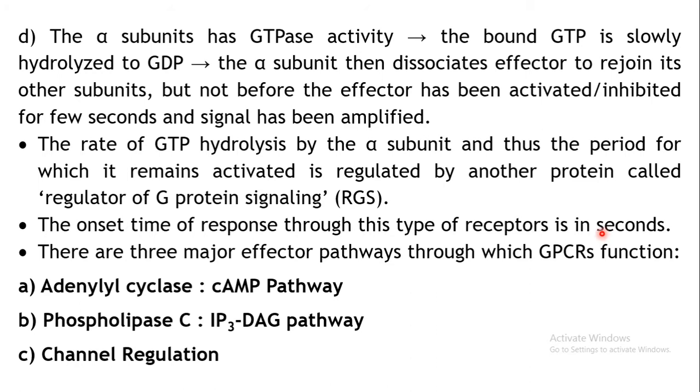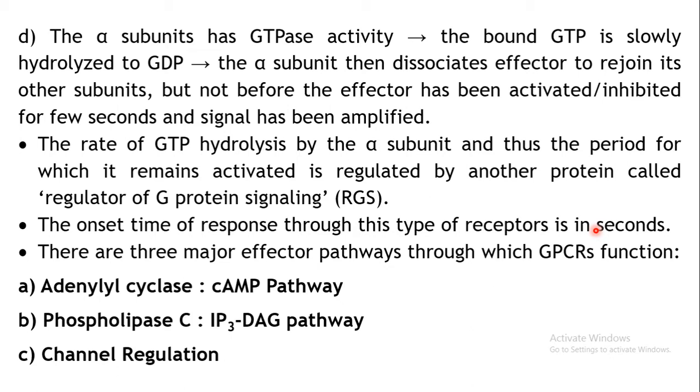So once this receptor is stimulated, for that action to get converted into the effect, it will take only a few minutes. So this receptor activation, or its signal transduction, is very fast, that is within a few minutes it will start showing its effects.